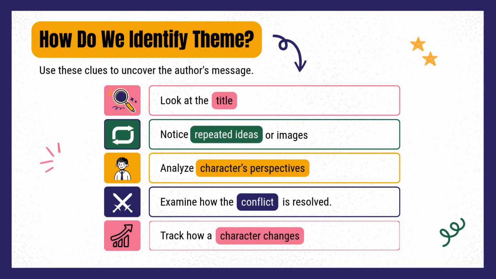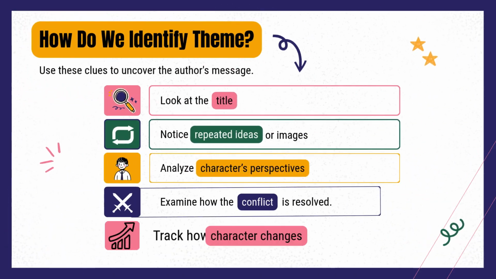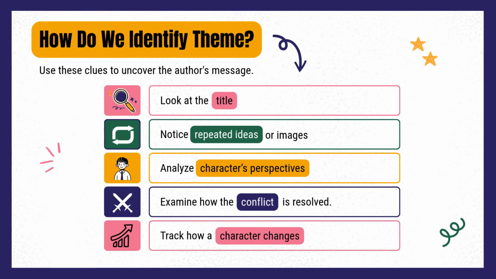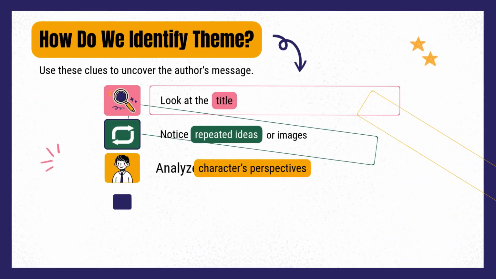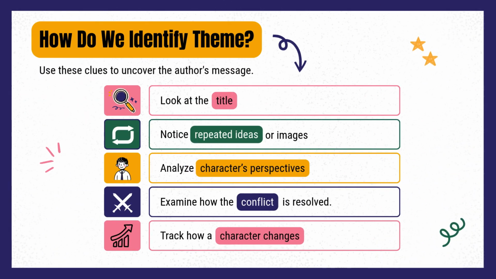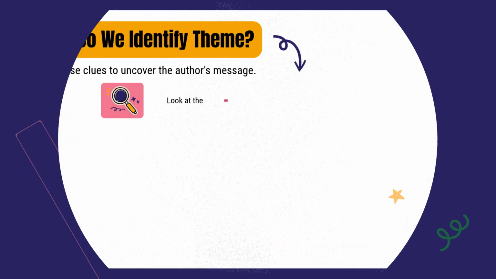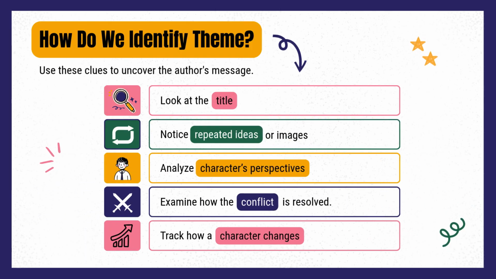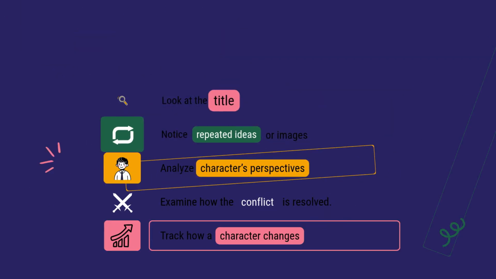How do we identify theme? Use these clues to uncover the author's message. Look at the title. Notice repeated ideas or images. Analyze characters' perspectives. Examine how the conflict is resolved. Track how a character changes.